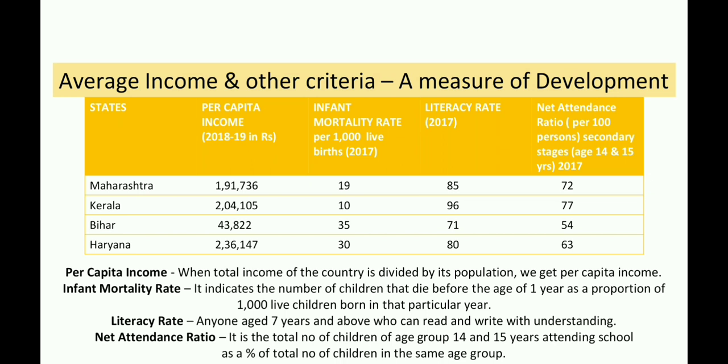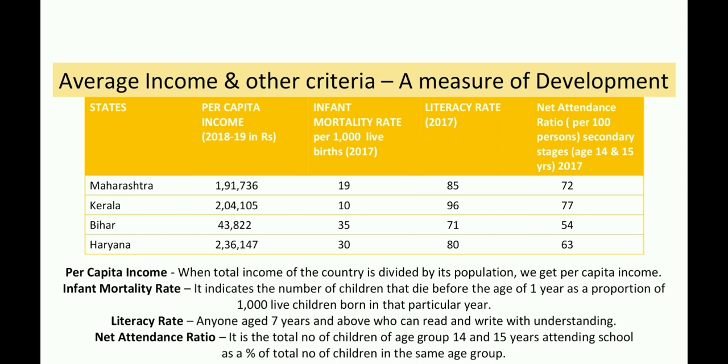Literacy rate is the proportion of people aged 7 years and above who can read and write with understanding. Lastly, net attendance ratio is the total number of children in the age group 14 and 15 years attending school as a percent of the total number of children in the same age group. So these are the other criteria. Now let us discuss these.